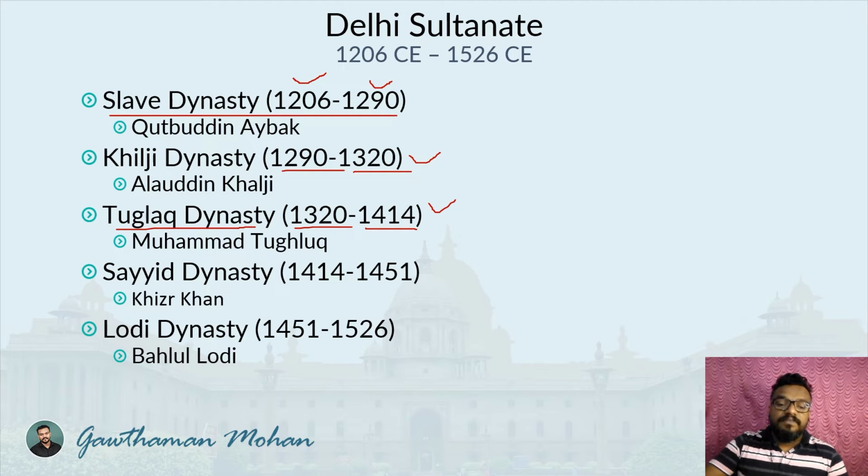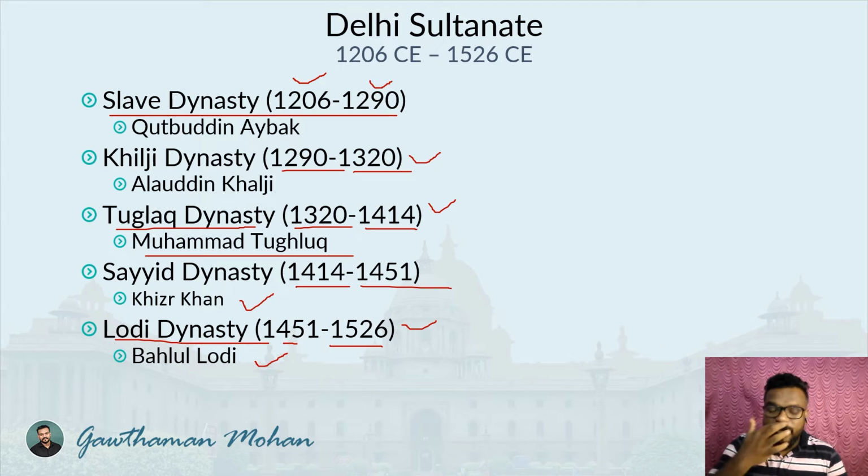Muhammad bin Tughlaq was the most famous ruler during that time period. Then the Sayyid dynasty, from 1414 to 1451 CE, and the last one is the Lodi dynasty, 1451 CE to 1526 CE. Khizr Khan was the major ruler in the Sayyid dynasty, and Bahlul Lodi was the major ruler in the Lodi dynasty. These are not the only rulers.